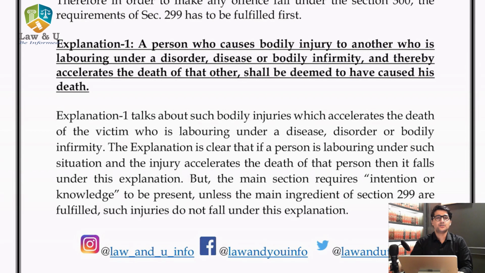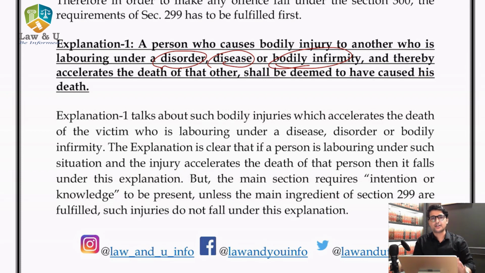The first explanation of section 299 states: a person who causes bodily injury to another who is laboring under disorder, disease or body infirmity and thereby accelerates the death of that other person shall be deemed to have caused his death. Now if someone is having some disease or disorder and you are aware about it and you have intention to cause his death and you do some act which results in his death, then you will fall under explanation 1.